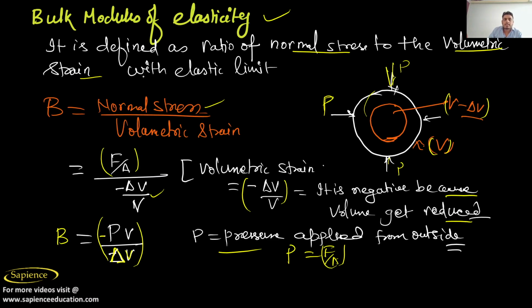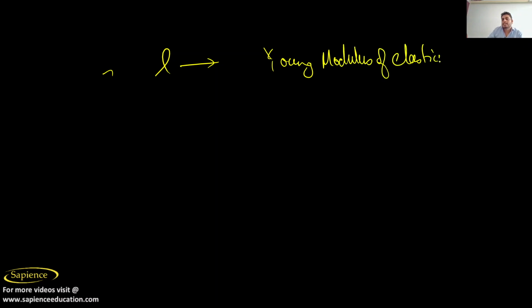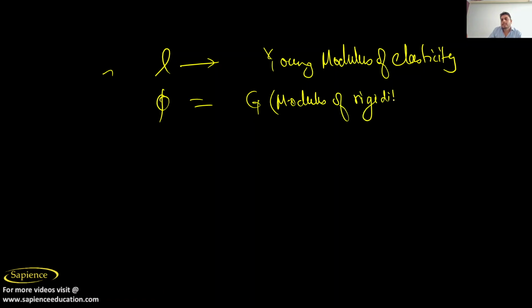So length is related to Young modulus of elasticity, and angle phi is related to G, the modulus of rigidity.